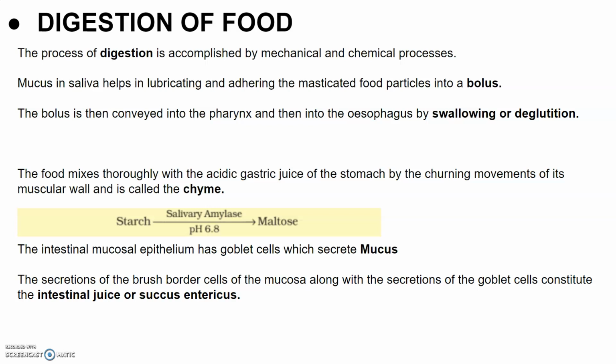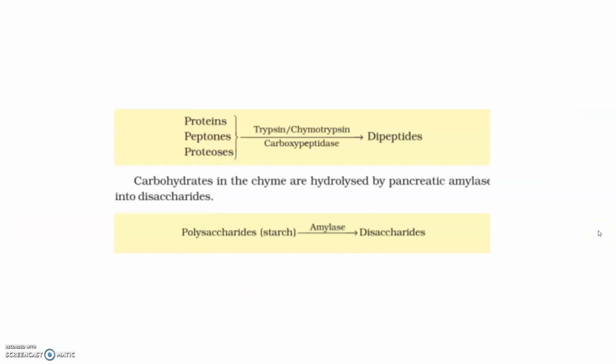The bile which is released into the duodenum contains bile pigments, bile salts, cholesterol, phospholipids, but no enzymes. Bile helps in the emulsification of fats. The secretions of the brush border cells of the mucosa along with the secretion of the goblet cells constitute the intestinal juice or succus entericus. This juice contains a variety of enzymes like disaccharidases, and bicarbonates from the pancreas, which protect the intestinal mucosa from acid as well as provide an alkaline medium for enzyme activities. The submucosal glands or Brunner's glands also help in this.